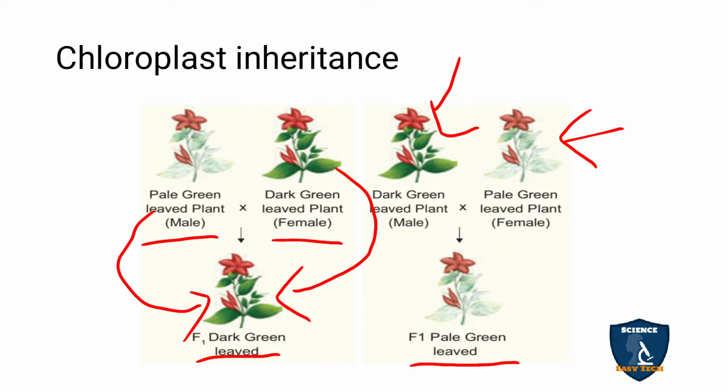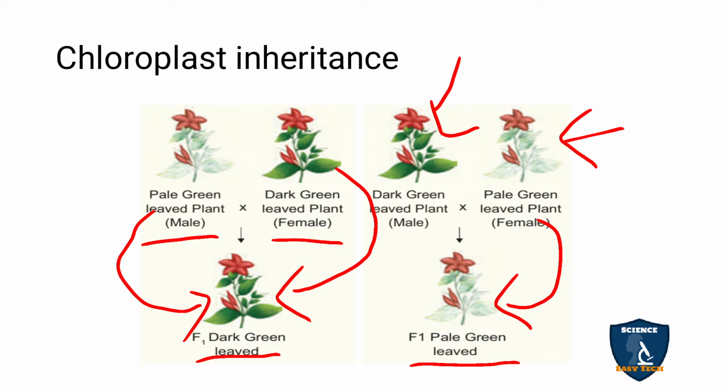So the pale green appeared from the maternal character, the mother character only. The same point here: in the reciprocal cross also, the character of the cytoplasm, that is the chloroplast, is inherited from the female parent only.